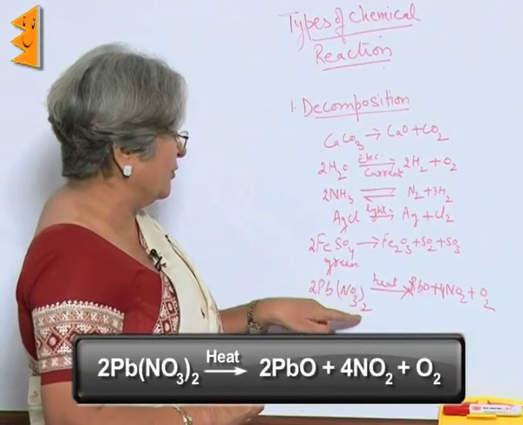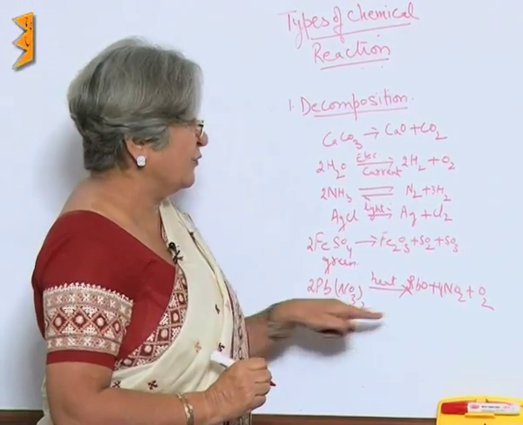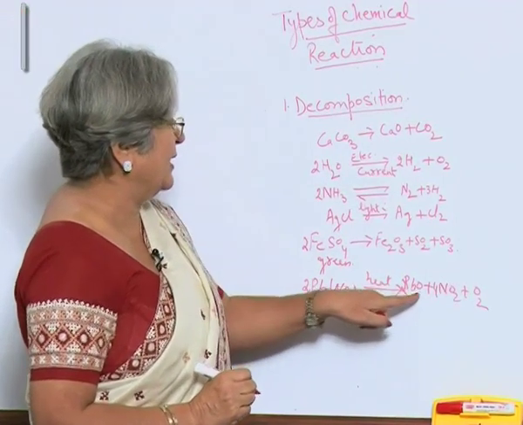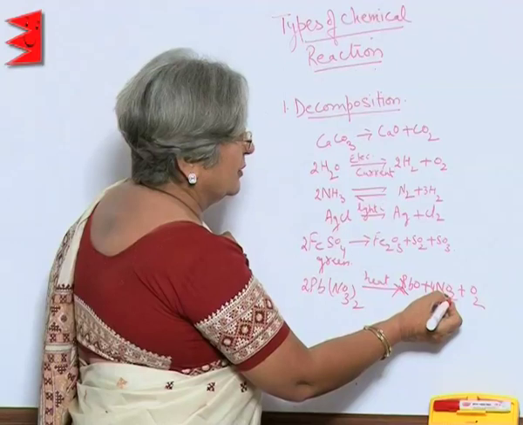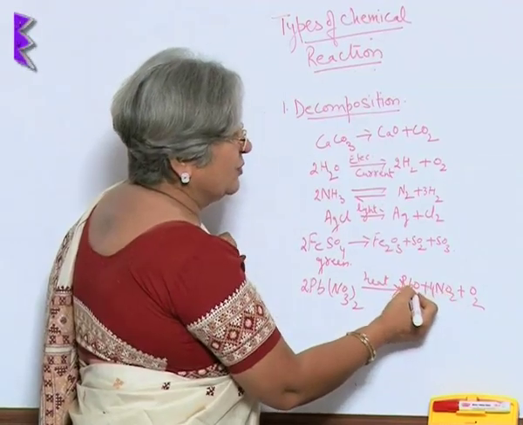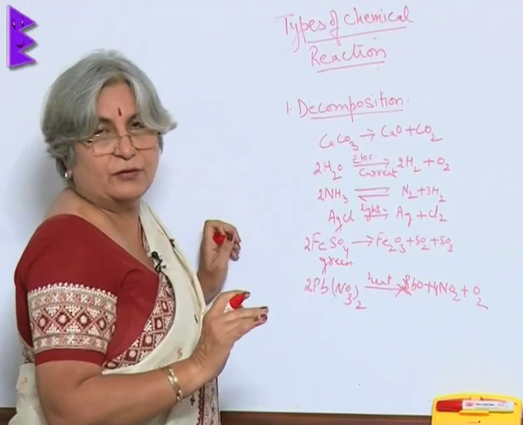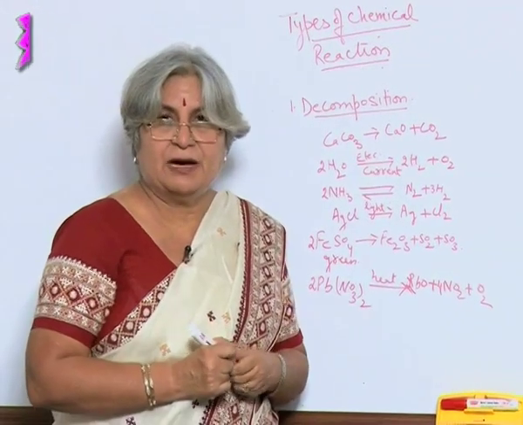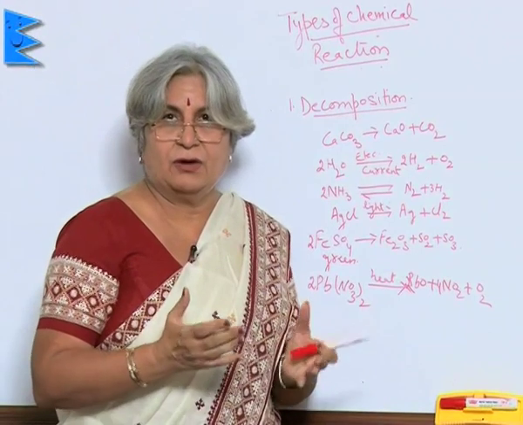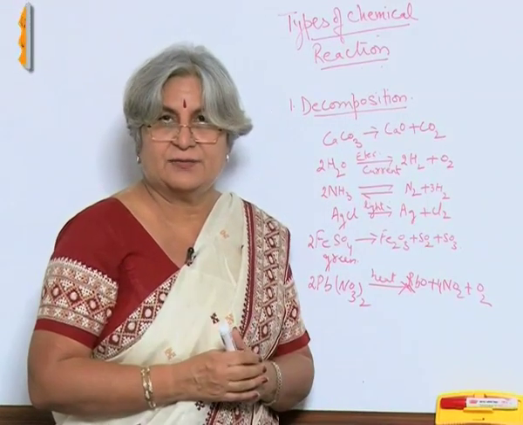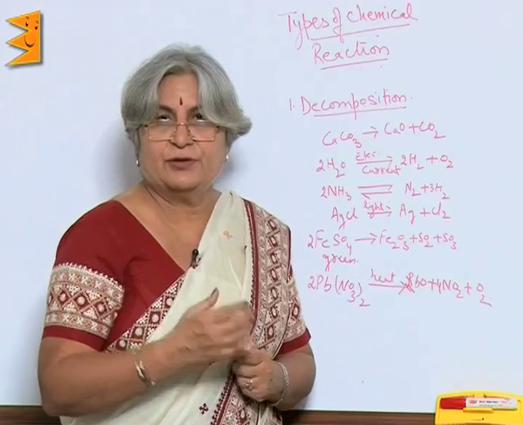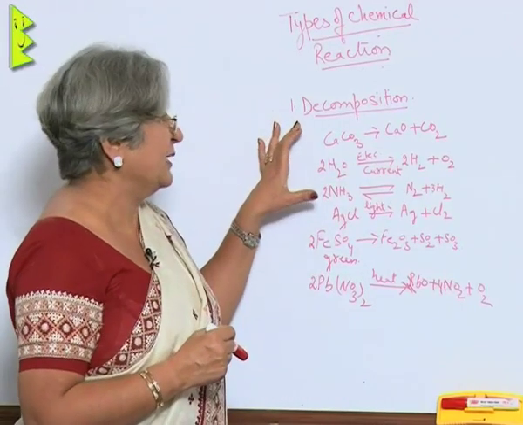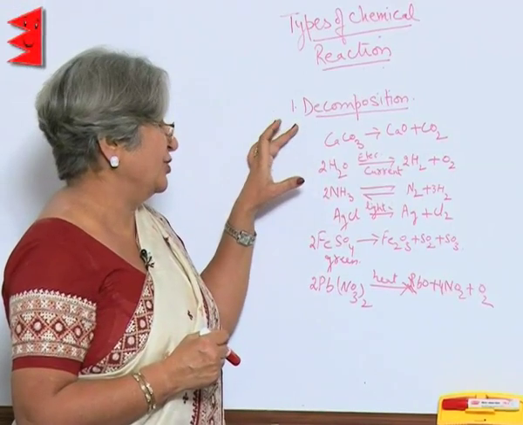Now, because it is NO3 twice, nitrogen is 4, here also nitrogen is 4, oxygen becomes 12, and here we have 2, 8, 8 plus 2 is 10 and 2 is 12. So, the equation is balanced. In this way we find that some compounds break down on heating or under other circumstances, and then they produce new compounds. Such reactions in which there is a breakdown are called decomposition reactions.